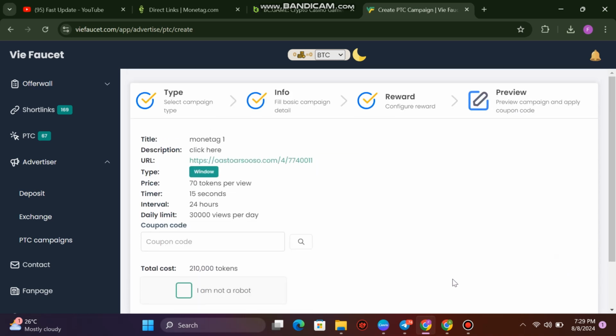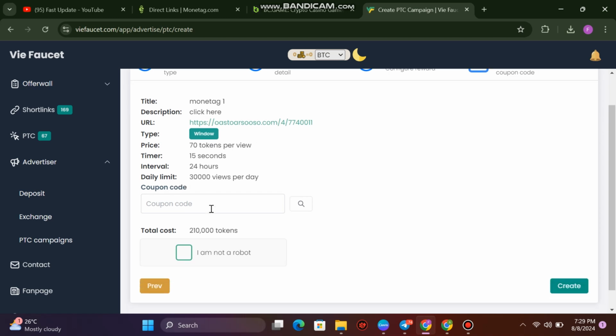Once I click on next, it's going to tell me the title I chose here is Monetag. I also selected the description, that is click here. This is my URL from Monetag, and this is the type. That means people who are going to visit this website with their Windows laptop or desktop are going to see it. So the price is 70 tokens per view, 15 seconds. The interval is 24 hours.